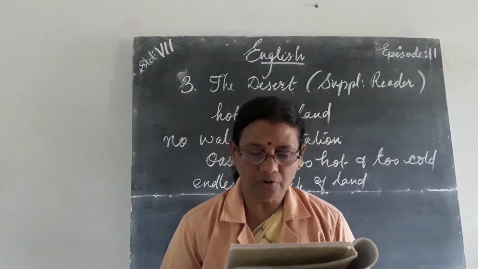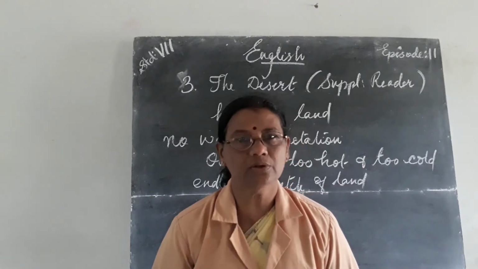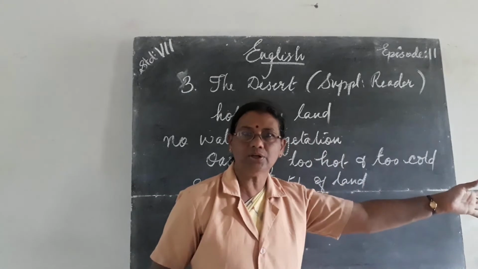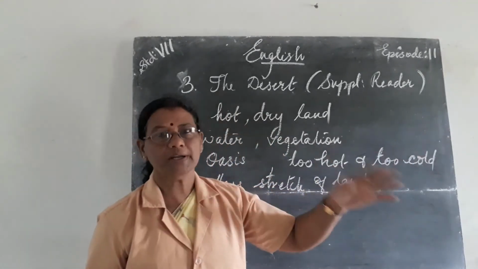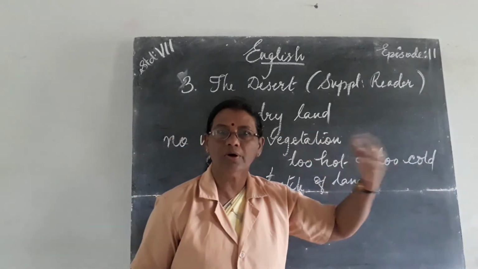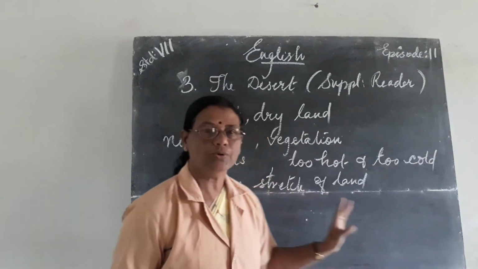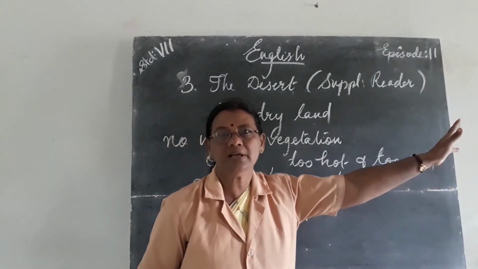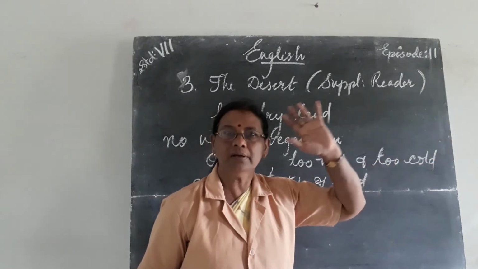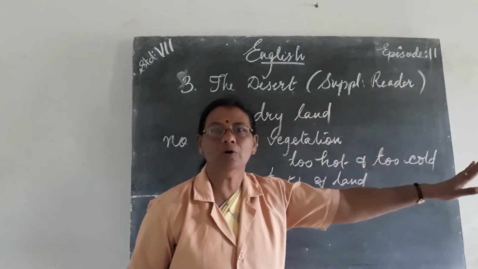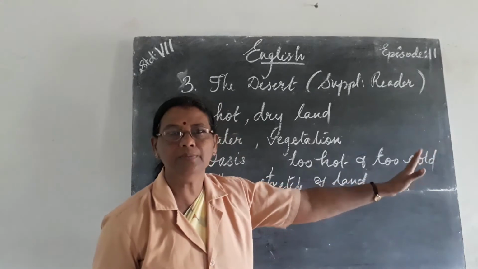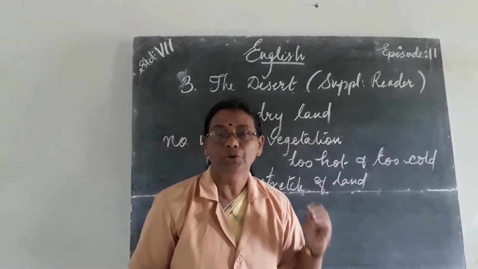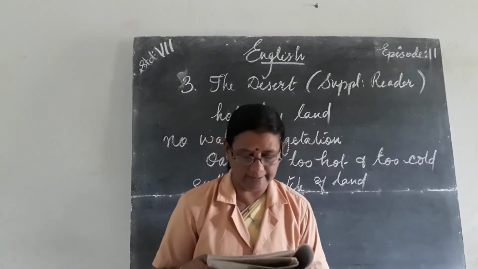Where no rain falls and therefore no vegetation grows. So it is endless, means there is no end at all. We are walking, still we are walking only, there is no end. So it is an endless stretch of land, means up to our sight we can see only what? The land over there, in between nothing. Then where no vegetation, no rain is there.